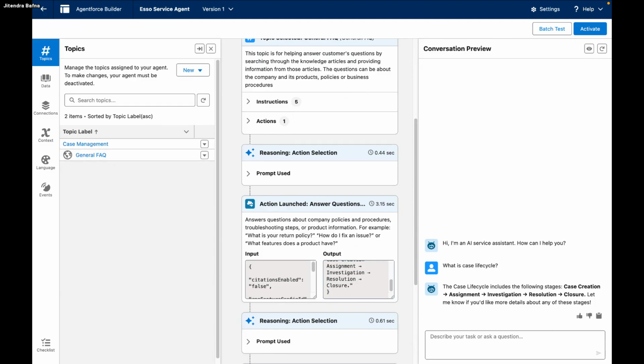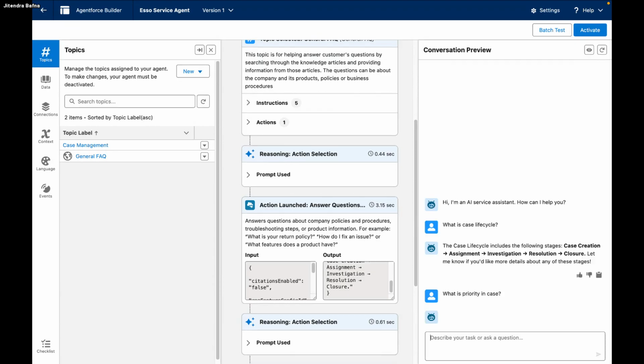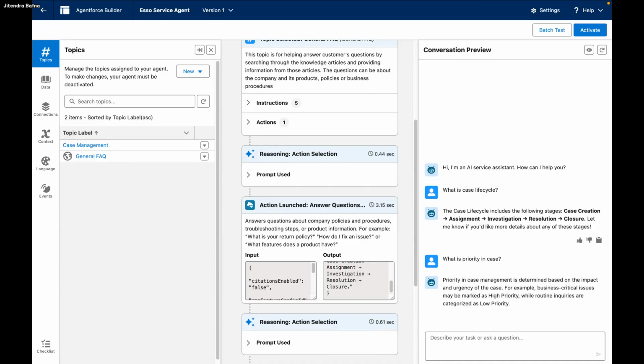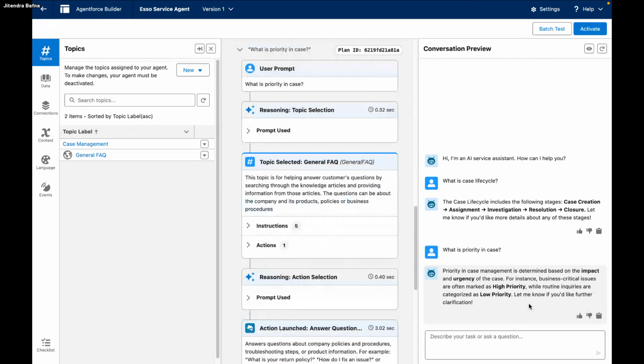So I will ask, what is priority in a case? Let's see if it answers. The priority of a case is determined on the basis of impact.